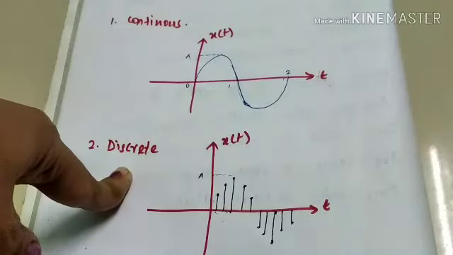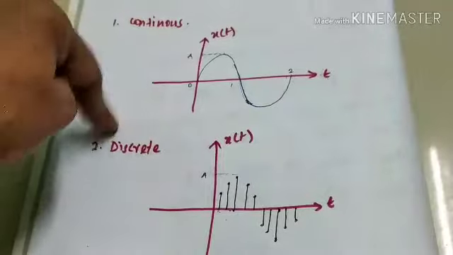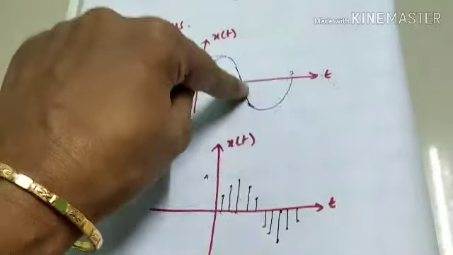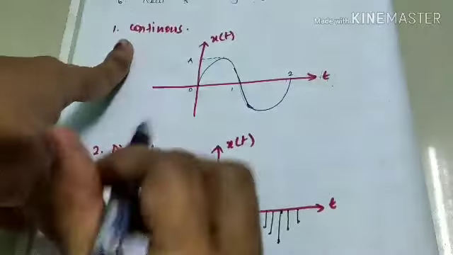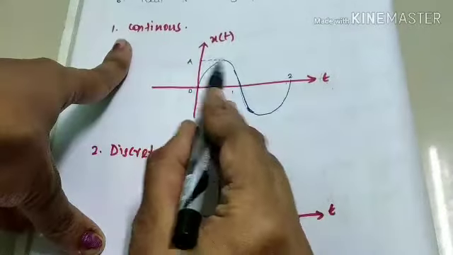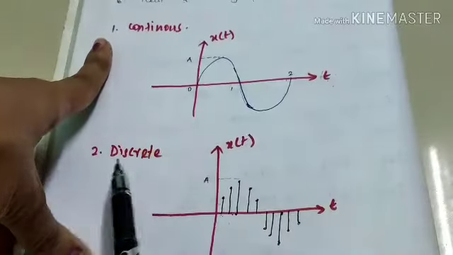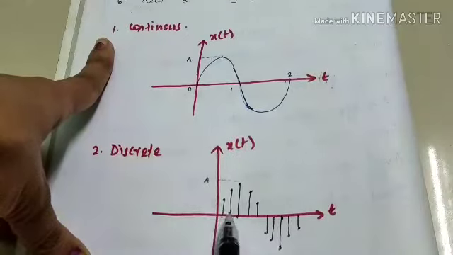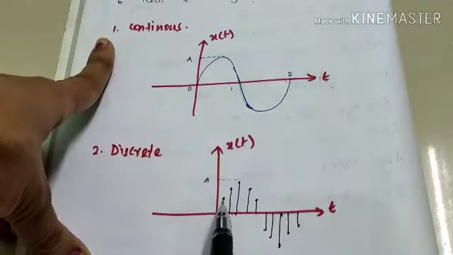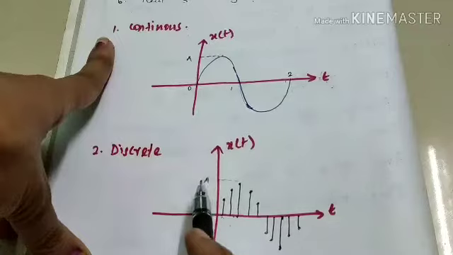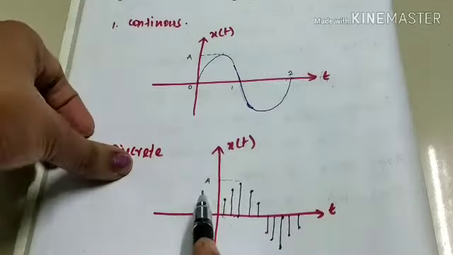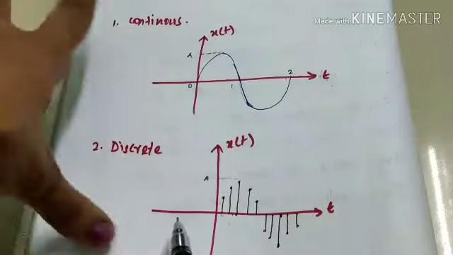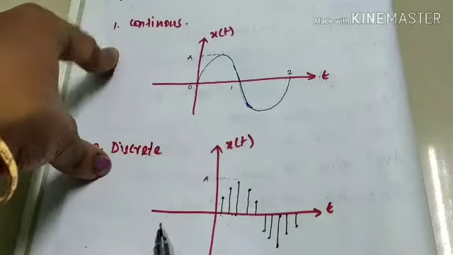Have you all understood the difference between these two types of signal? In a continuous time signal, we can find the amplitude at any instant of time. But in a discrete time signal, if we want to find the amplitude in between any two samples, it is not possible. So this is the difference between continuous time and discrete time signal. This is our first type. Have you all understood this continuous and discrete time signal?